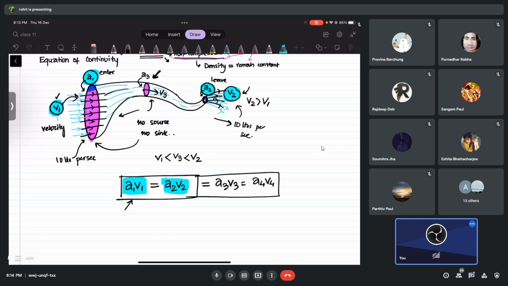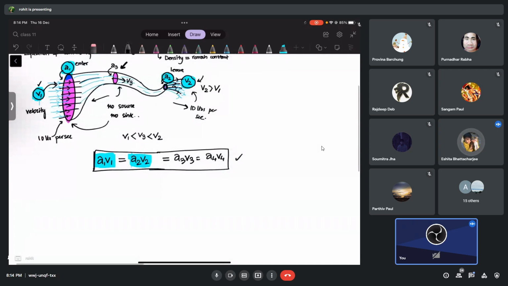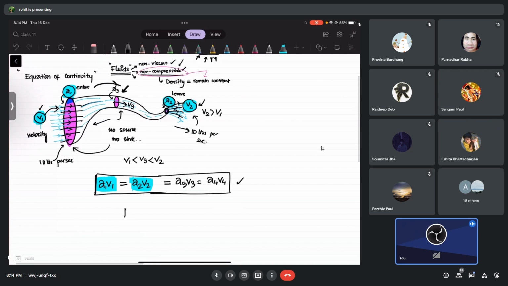So I think you understand what the equation of continuity is, right? So tell me, guys, what is the equation of continuity? What remains constant throughout the flow of this liquid? Product of area and velocity. The product of area and velocity remains constant. I hope you understand this. So we are going to use this. Not difficult, easy. We may use it in some numericals also. Later I'll send you so we can easily use this. I think you are clear with this one. Is it okay, guys?